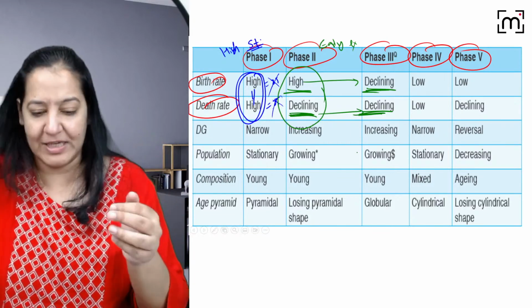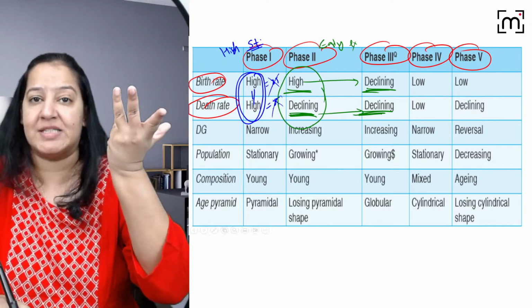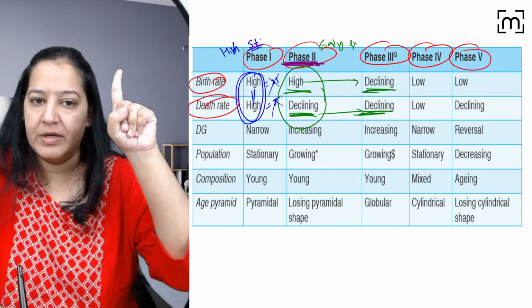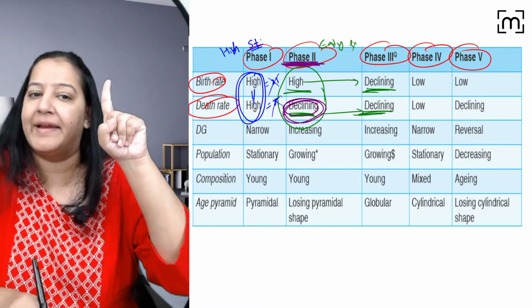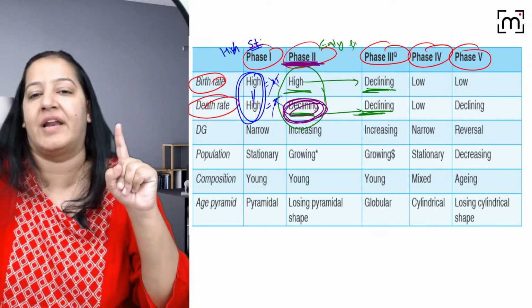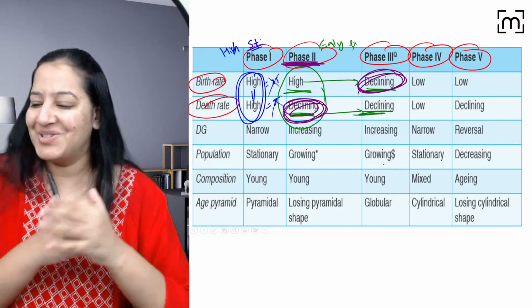So you can get 2 MCQs. Listen, everyone listen. If the question is asked, in which phase did the death rate first time start declining? Your answer is stage 2. Initially both were high. And in which stage did the birth rate first time start declining? Your answer is stage 3. You got my point? Both are MCQs, right? So you should learn it.